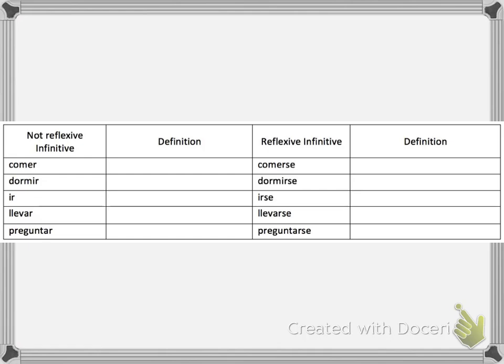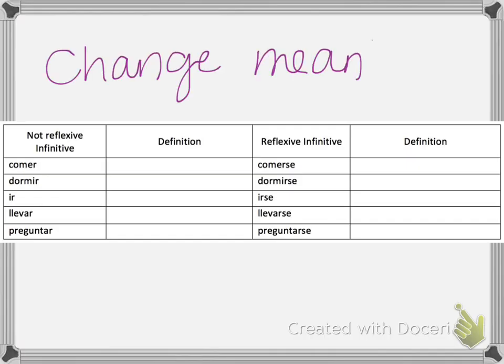Okay, next type of reflexive verbs. Some verbs are not reflexive and they mean one thing, and then when you use them reflexively, so with the me, te, se, nos, os, or se, they actually change meaning. So here is a list of ones that change meaning, whether they are reflexive or not. So let's run through the definitions of the non-reflexive ones first. Comer, we have to eat.